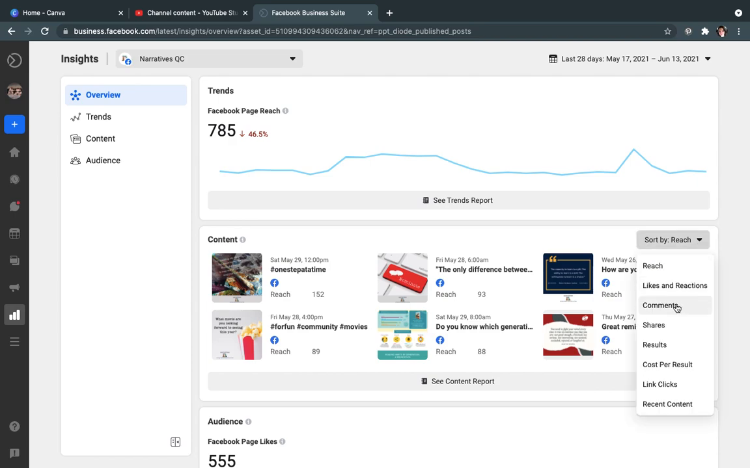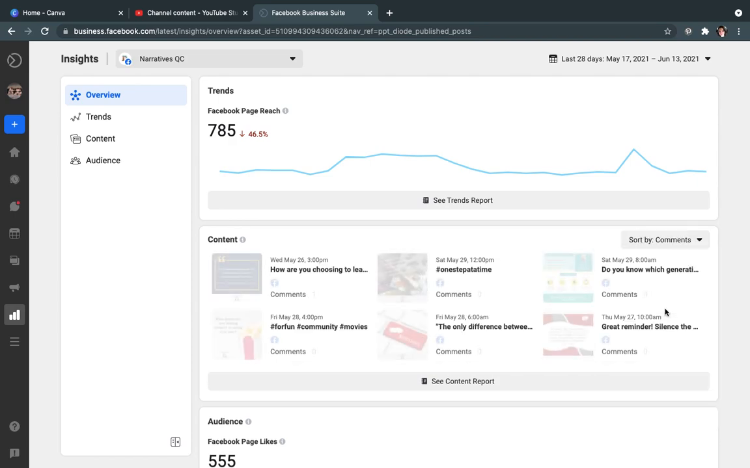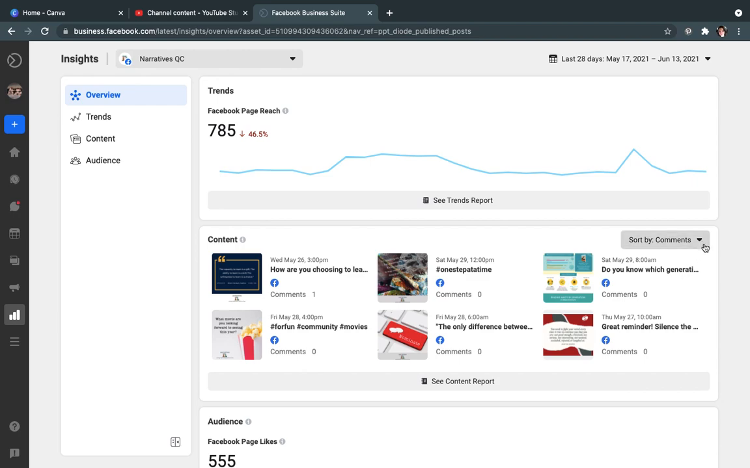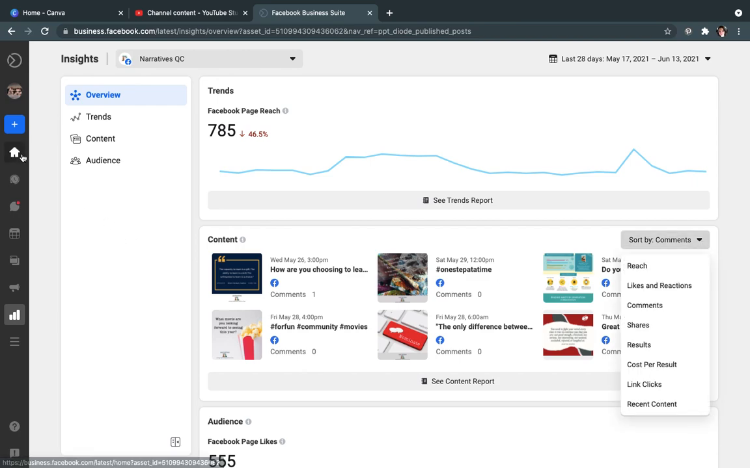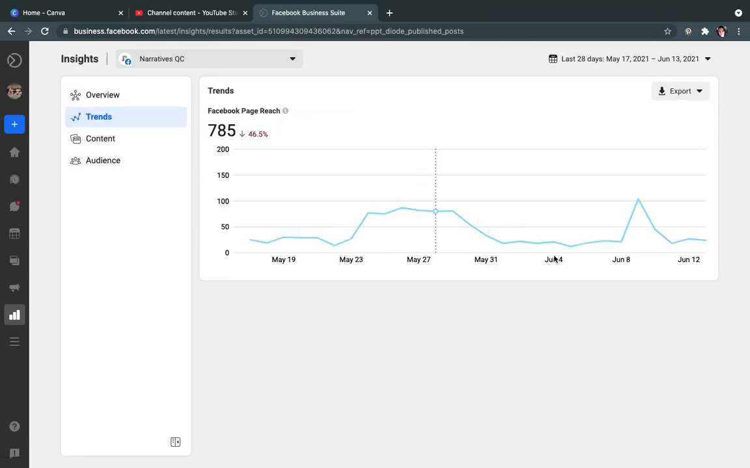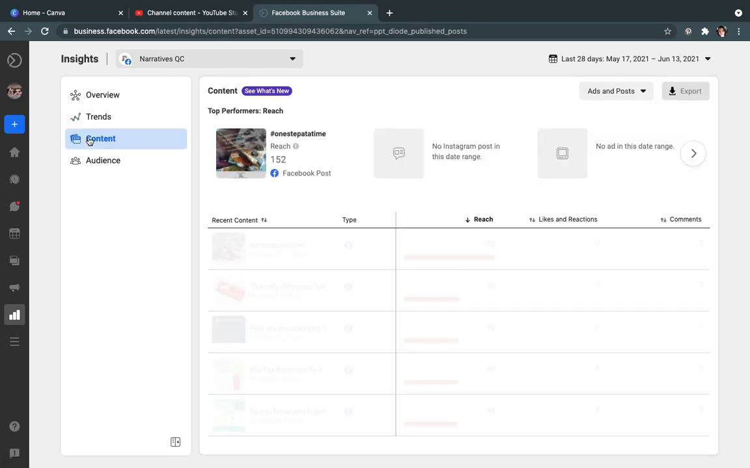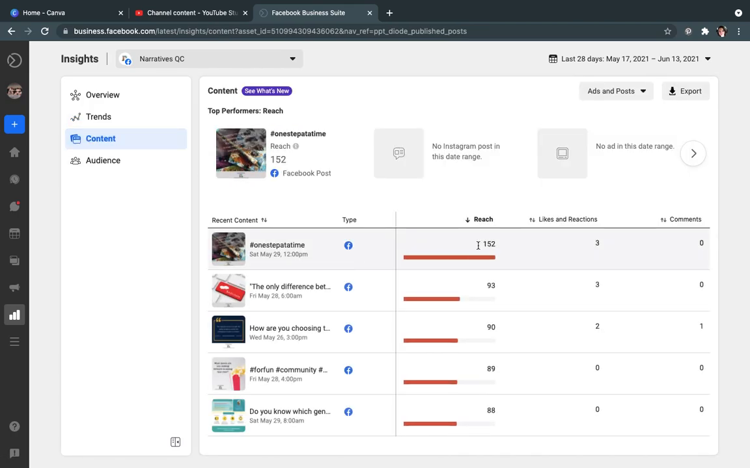You can look for what got comments, that kind of thing. You can look at trends, which is just this Facebook reach, really. We're back to the content. It's just a different way of looking at the information.